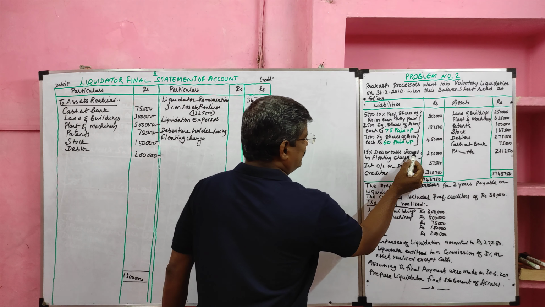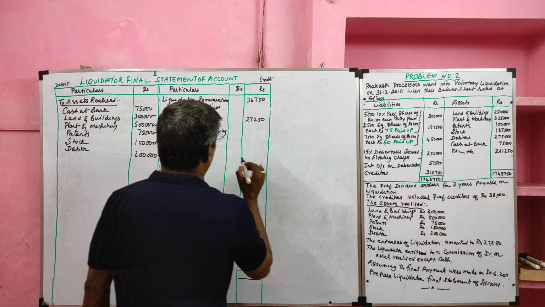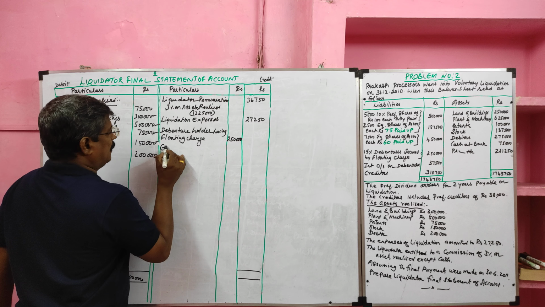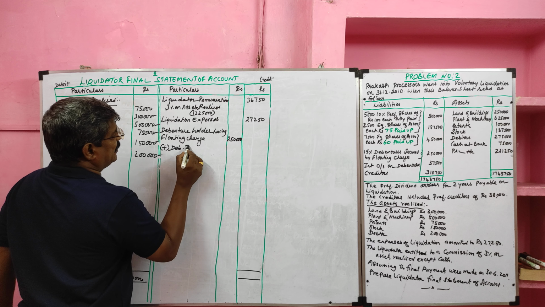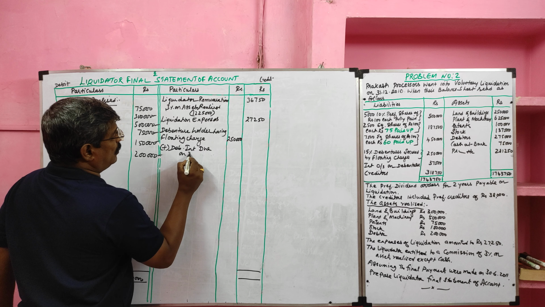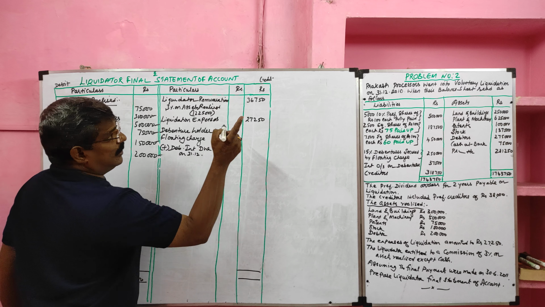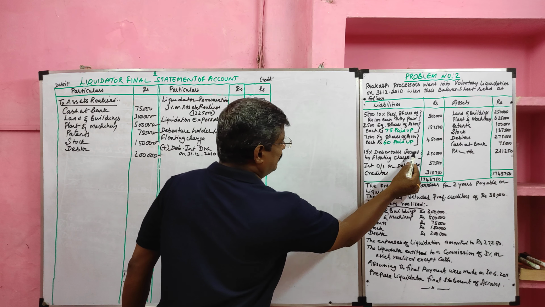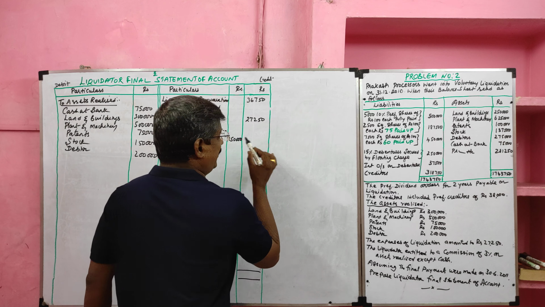So 15% debenture secured by floating charge, how much? 2,50,000.